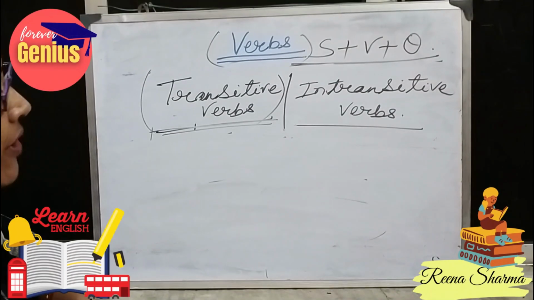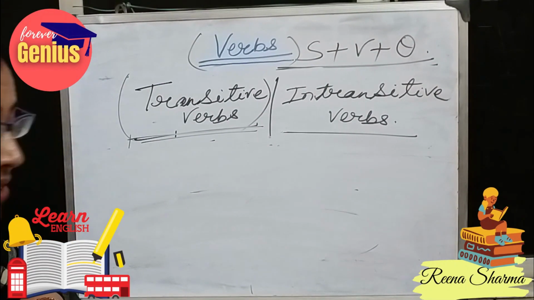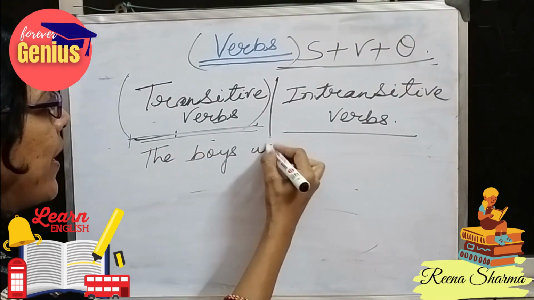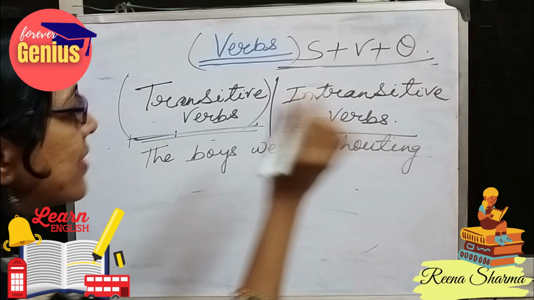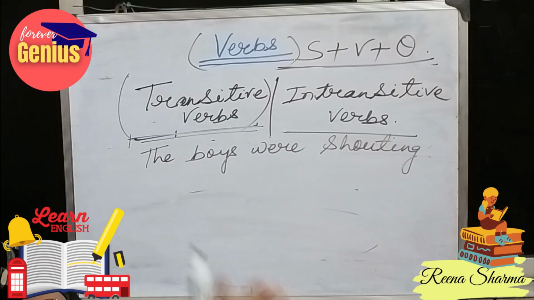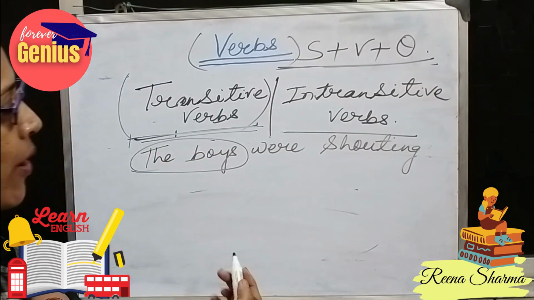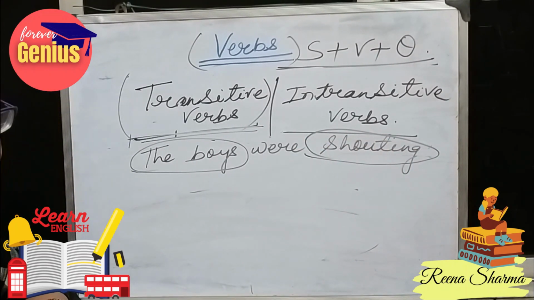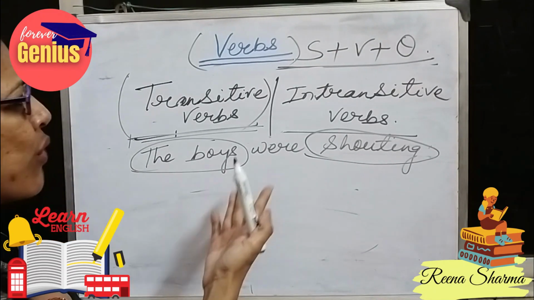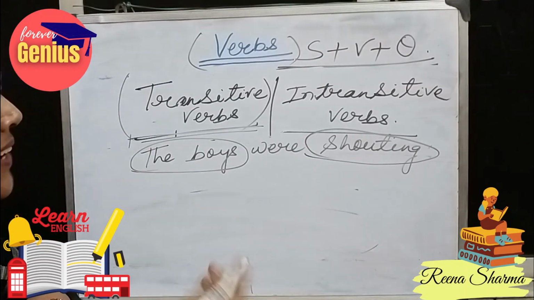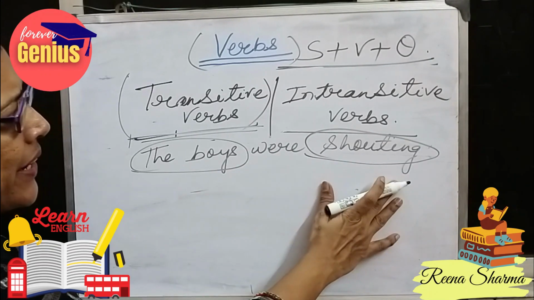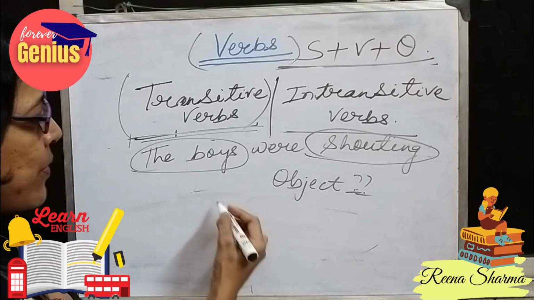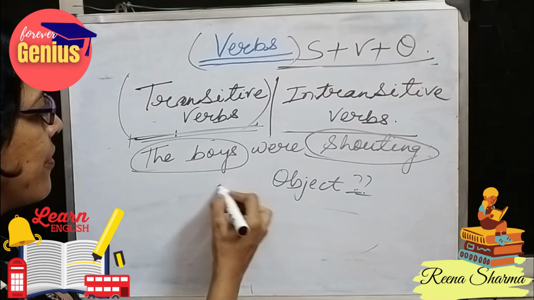So what are intransitive verbs? When a verb does not have an object, it is called an intransitive verb. The boys were shouting. So when I ask a question, let's see whether I get an answer or not. What is our subject? The boys. What is the verb? They were shouting. What were they shouting? We don't know. Any type of answer we are not getting. So here the object is missing. So these types of sentences will be our intransitive verbs.